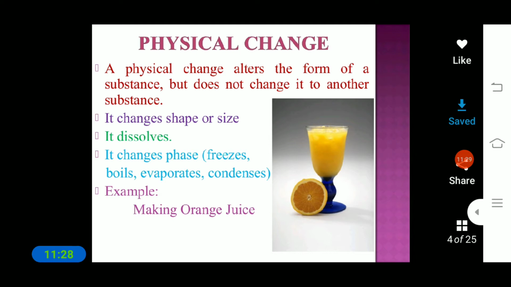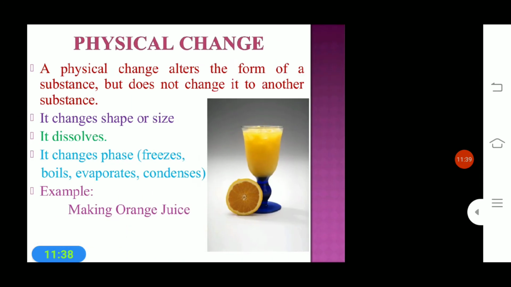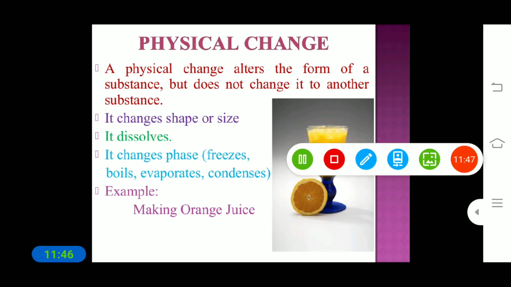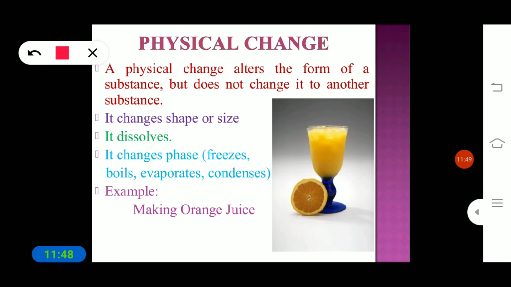So in that change we can classify two types: one is physical change, another one is chemical change. First we will know about the physical change. What do you mean by physical change? A physical change alters the form of a substance but does not change it into another substance.